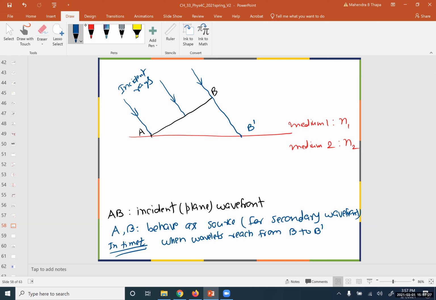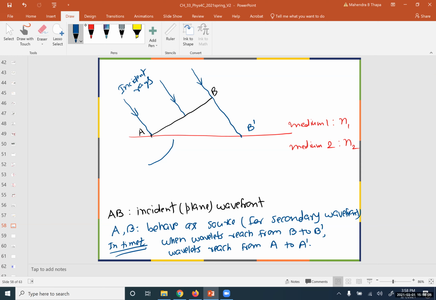In the same time, wavelets reach from A to say A prime. Say means it may be somewhere. If this is the source, it will spread out light. Say we can draw like this.